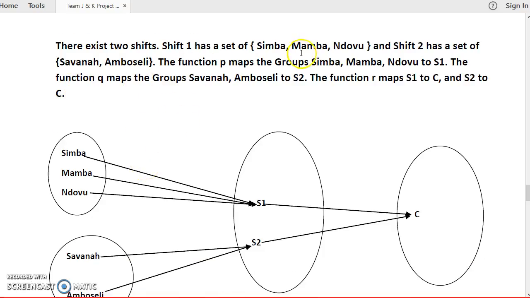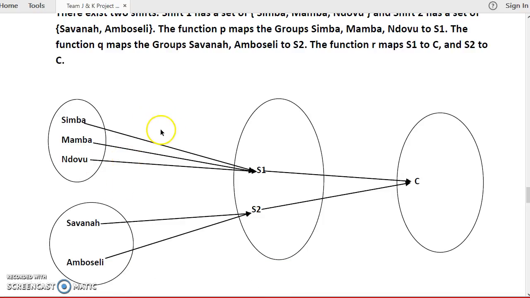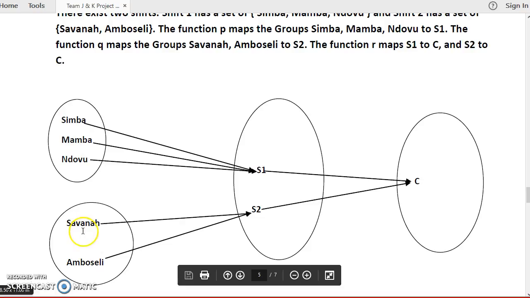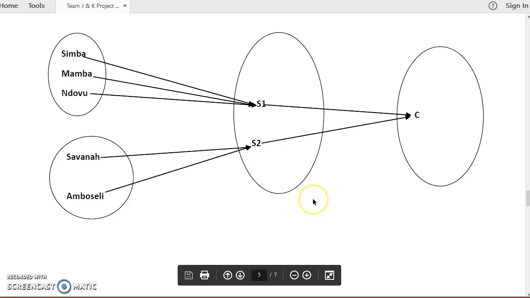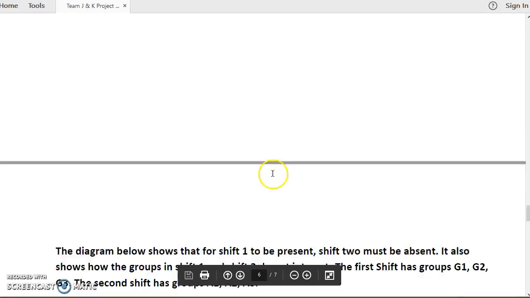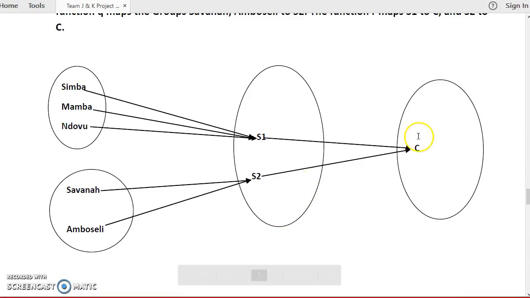There exist two shifts, as we had stated: shift 1 consisting of these three groups, and shift 2 consisting of these two groups. The function P maps the groups Simba, Mamba, Ndovu to S1. Then we have another one, Q, that maps Savannah and Amboseli to S2. And then there's a function R that maps S1, shift 1, to C, and shift 2 to C. What we are trying to achieve here is showing the relation between all the members.